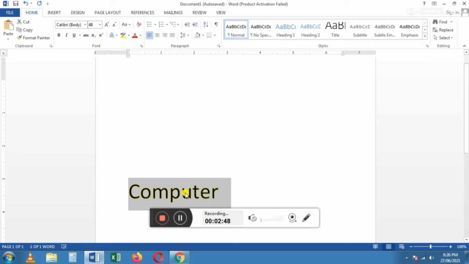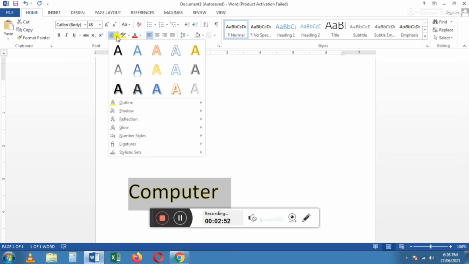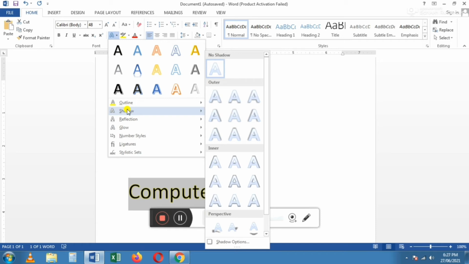Okay. Next, shadow. Shadow means it gives the shadow effect to the text. When we click the shadow, a drop down list will appear with various shadow effects. In that, you have to choose any one. Okay. See here.